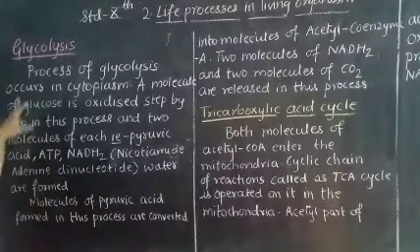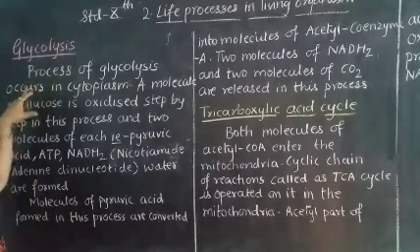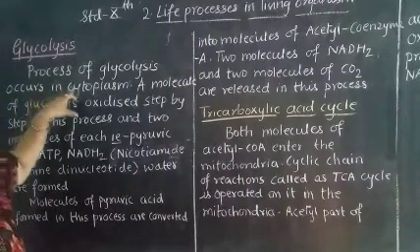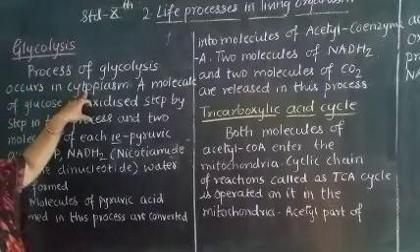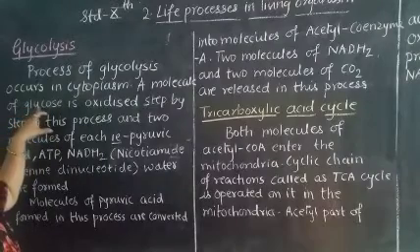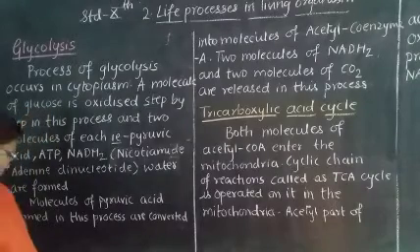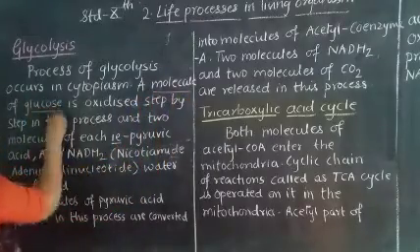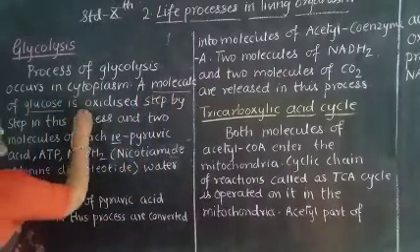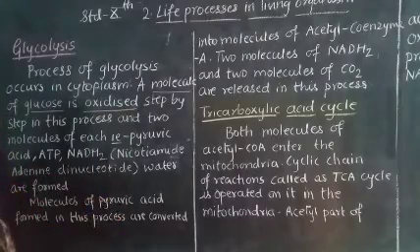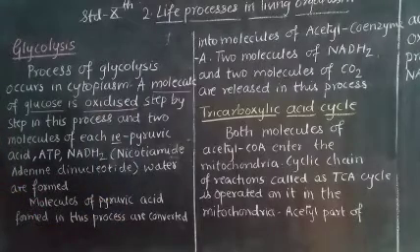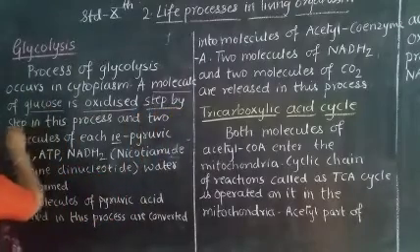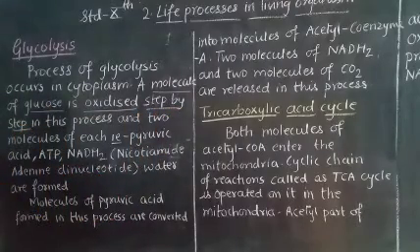See here, the process of glycolysis occurs in the cytoplasm, and here a molecule of glucose is oxidized step by step in the process.